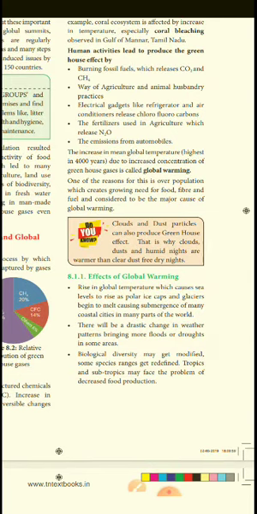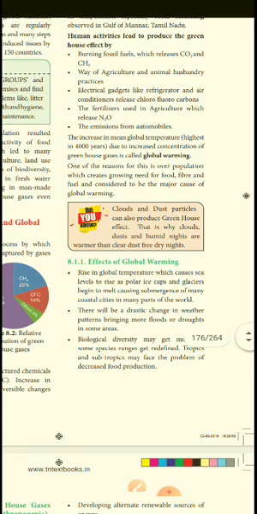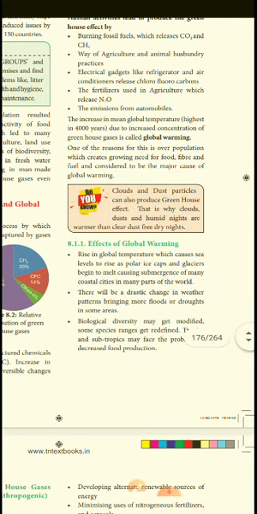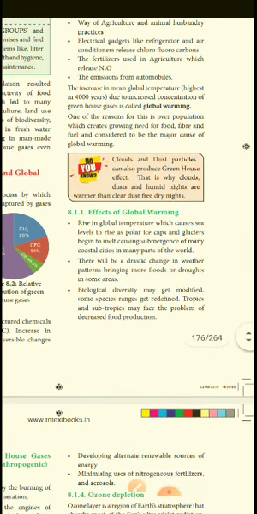The increase in mean global temperature due to the increased concentration of greenhouse gases is called global warming. Because of this, the global temperature is now much higher compared to 4,000 years back. So now it is so high. This is global warming. Global means world, warming means heat.